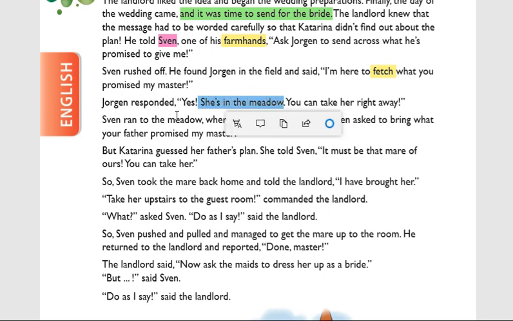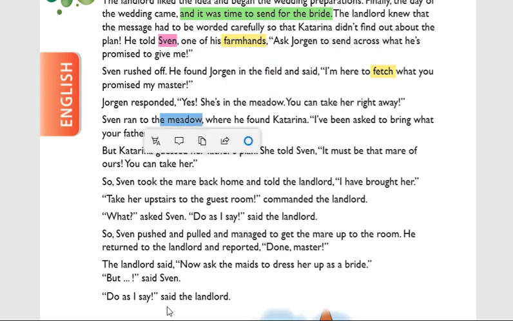Who is she? Yes, Katrina. Yes, Katrina is in the meadow. You can take her right away. Now itself you take her. Sven ran to the meadow where he found Katrina. So at that time, Jorgan is actually in the field, but where is Katrina? Katrina is in the meadow.